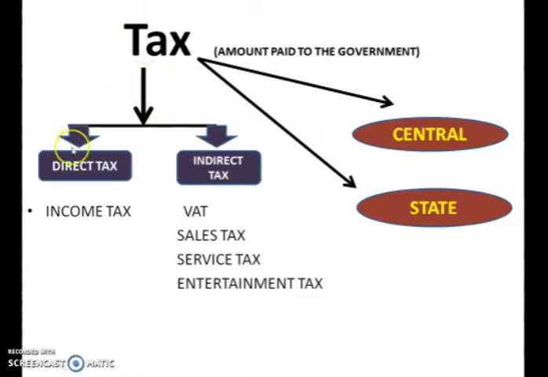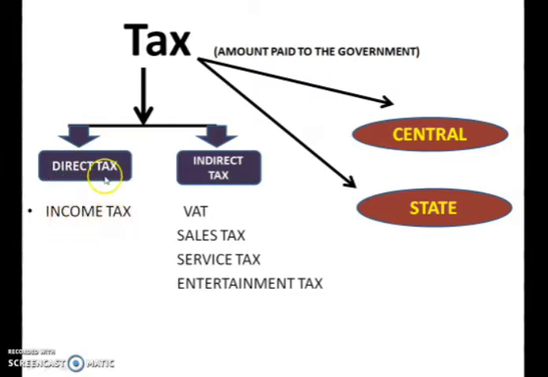There are two types of tax: direct tax and indirect tax. Direct tax is taken on the income earned by an individual. That is known as income tax. So if tax is paid by an individual on the income they earn, it is known as income tax.